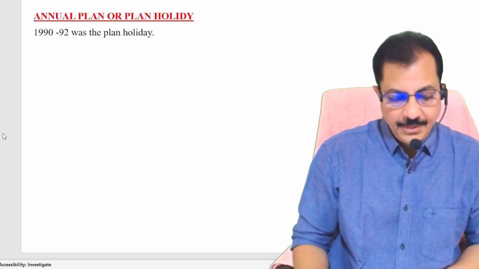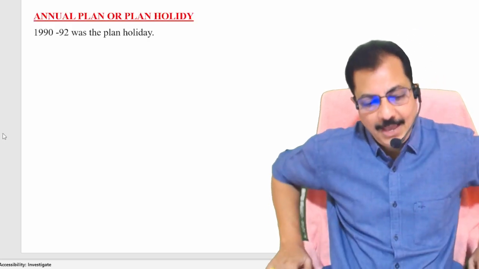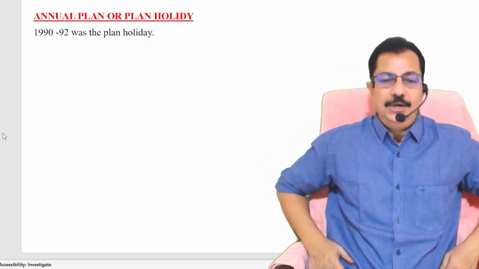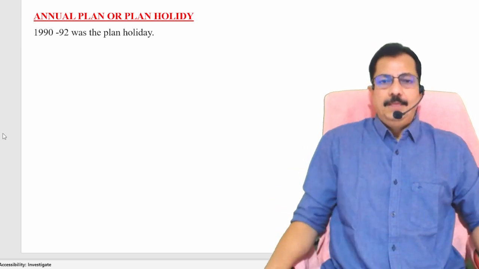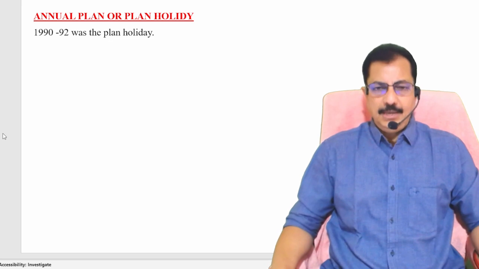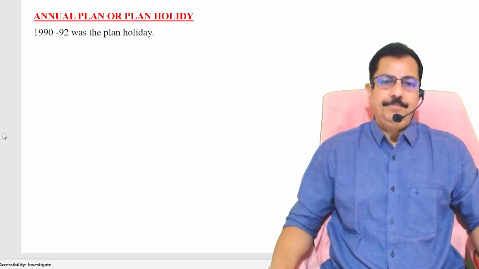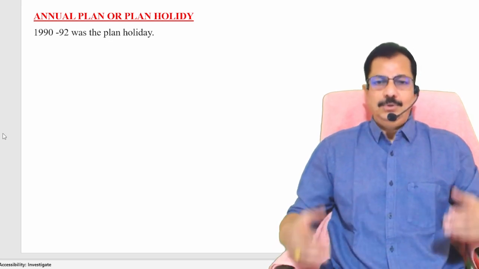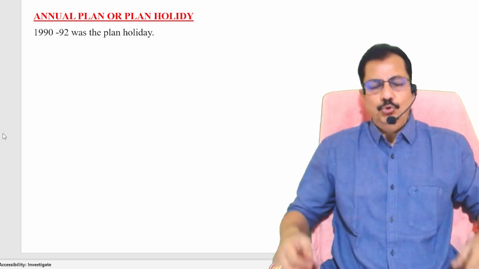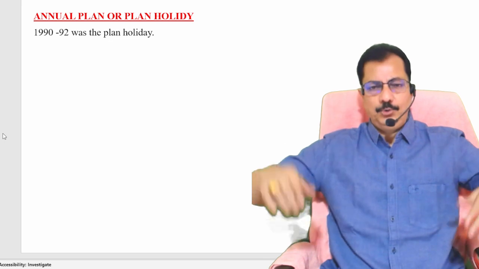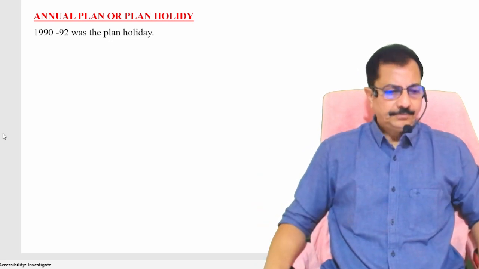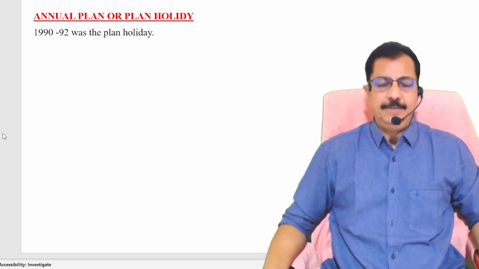And next comes the annual plan or plan holiday. So I told you already that was the time the National Front government came to power, right? It was a coalition group, in fact. A large number of political parties in India have come together, right? So that was against the Congress party.